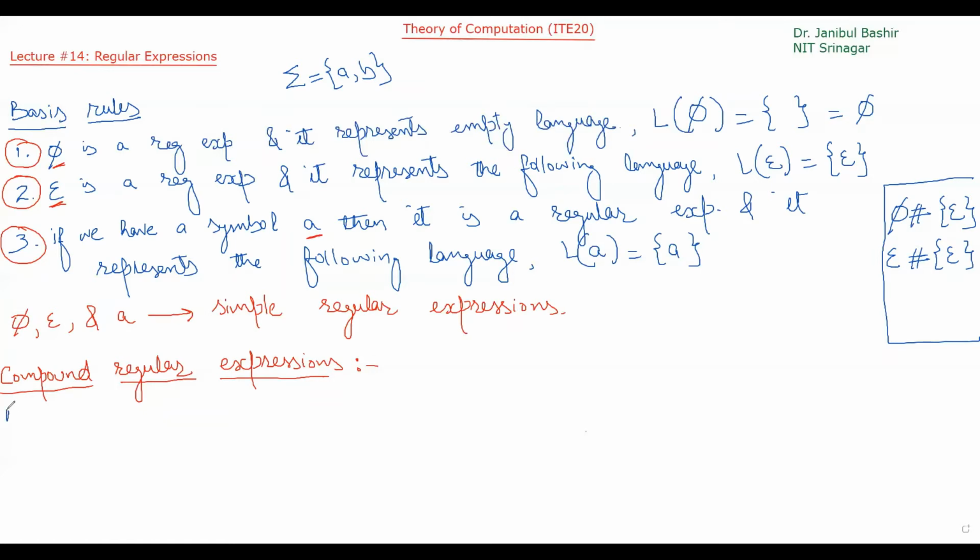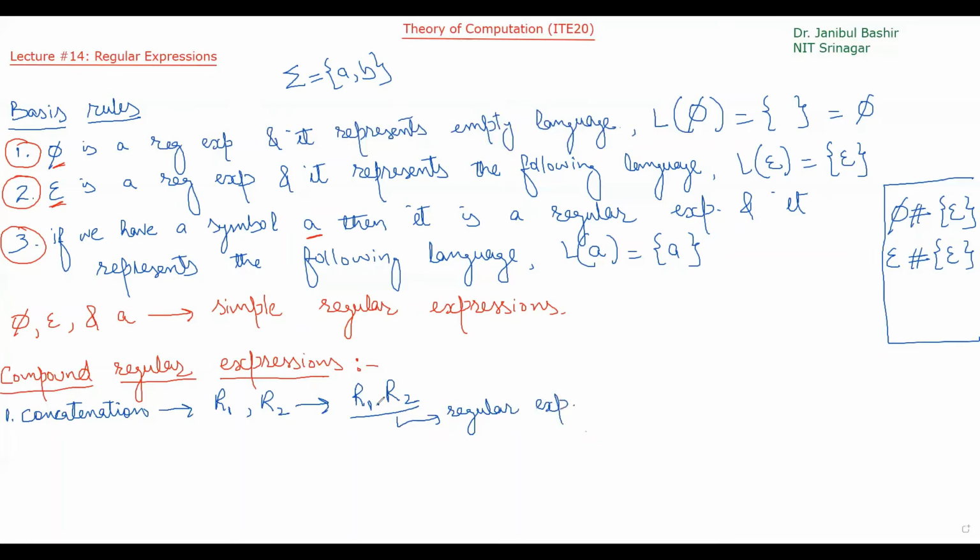The first method is concatenation. What does that mean? If I have two regular expressions, R1 and R2, then their concatenation will be R1 dot R2. Okay, so this is also a regular expression.